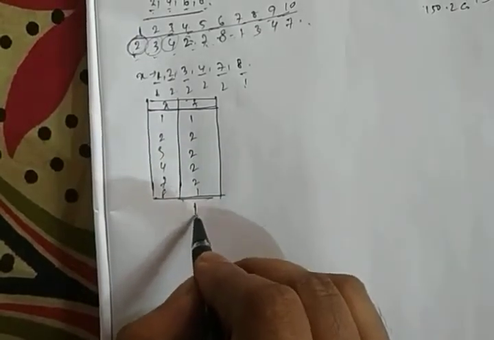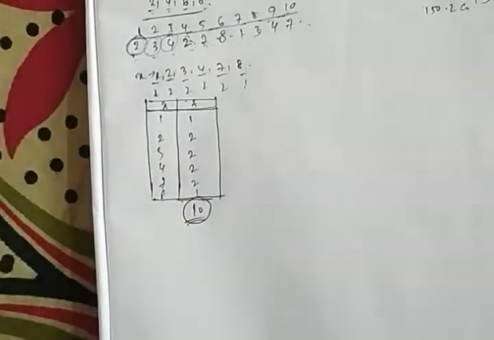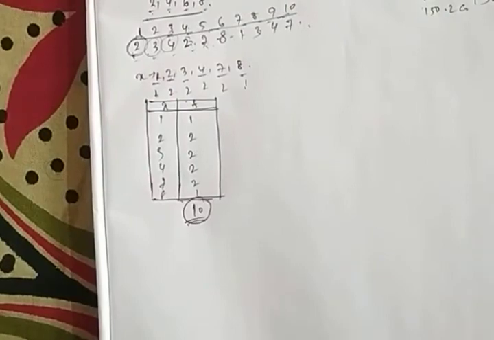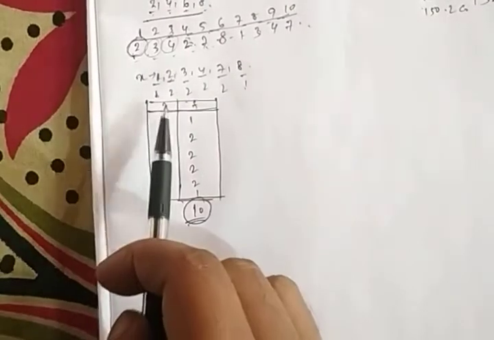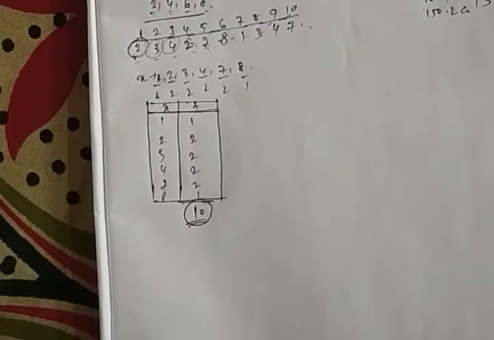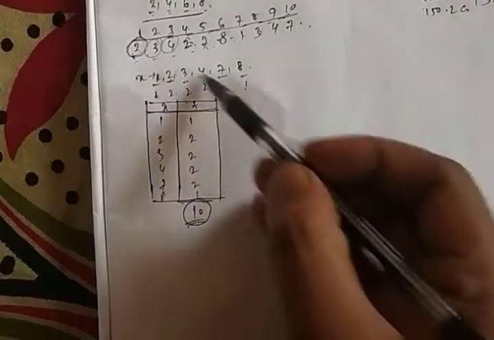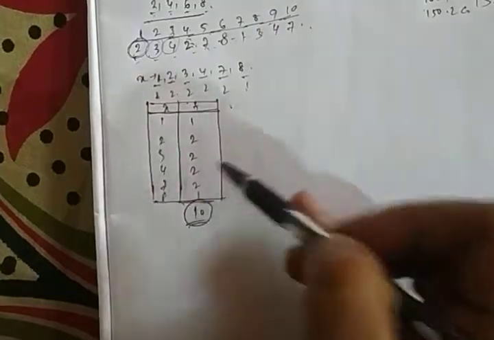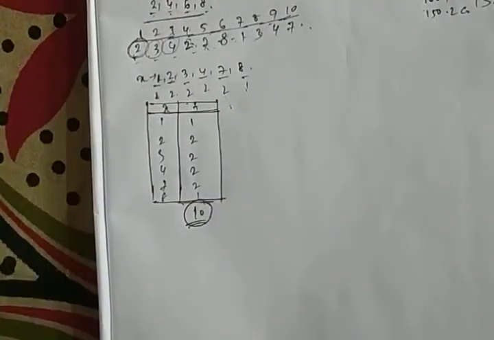So the total frequency is 10. This is called the number of observations, which is the total frequency, and these are the values we find. So this is called the frequency distribution for a discrete variable.